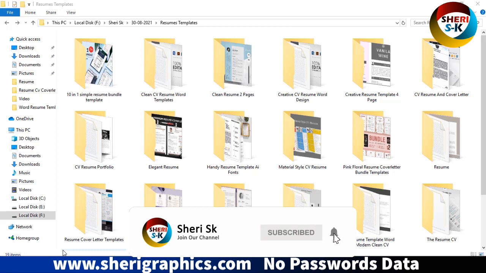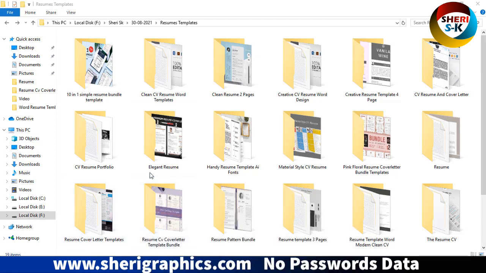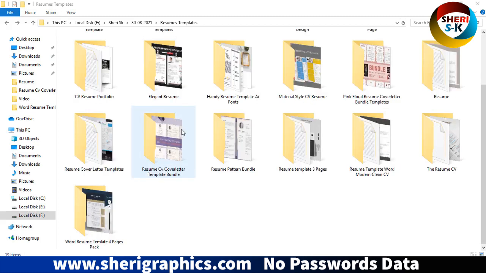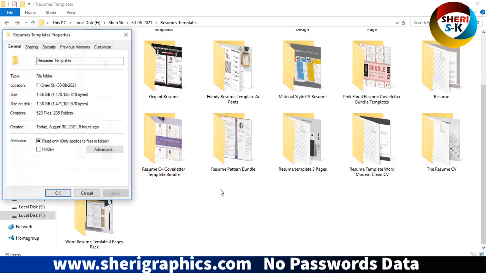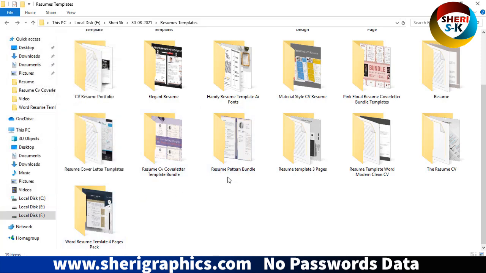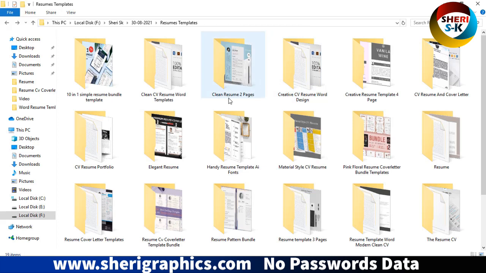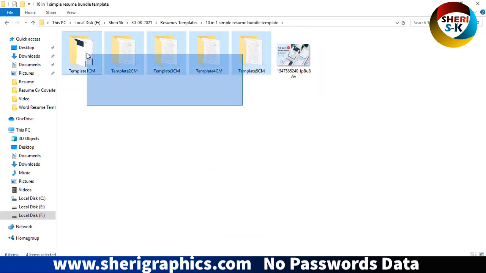Today I have Brochures Templates. These files are for Adobe Illustrator, Adobe InDesign, Adobe Photoshop and Microsoft Word. These files are 1.35 GB, as you see here, and the total is 523 files in 235 folders. Okay, these files are not protected with a password, you can just download. You see here are 6 different templates.